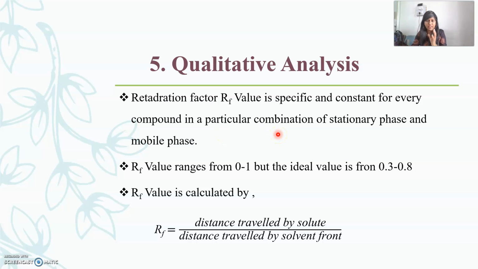Any sample that has to be analyzed must have a specific combination of a stationary phase and a mobile phase, and for that particular combination, a typical Rf value is the only representation. Whenever we analyze samples, the Rf value ranges from 0 to 1, but the ideal value is from 0.3 to 0.8, and the Rf value is calculated by the formula: Rf equals distance traveled by solute divided by distance traveled by solvent front in the TLC plate.